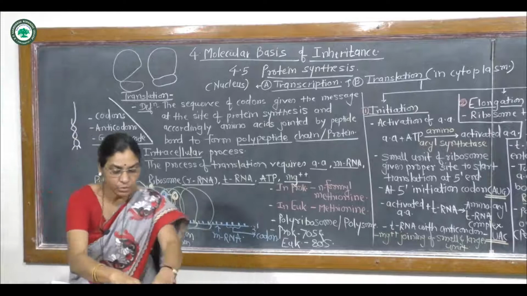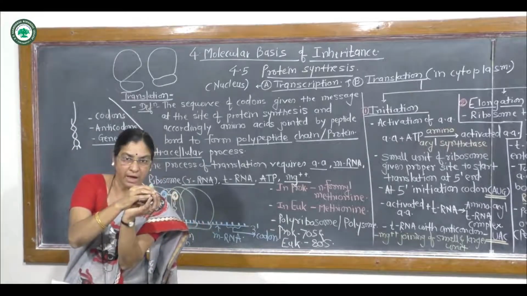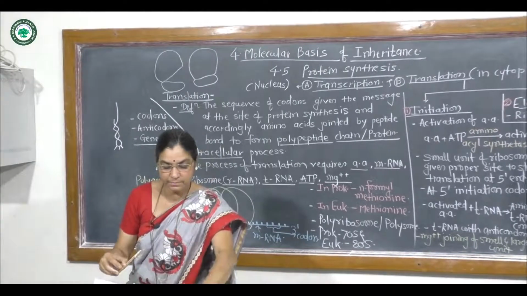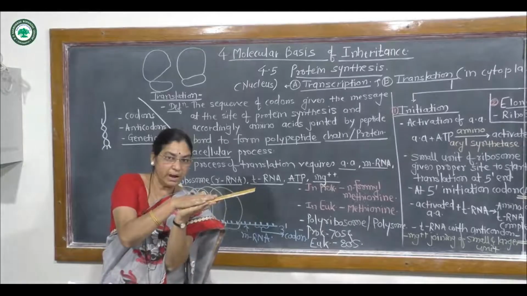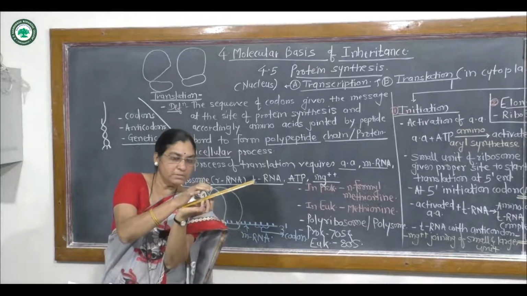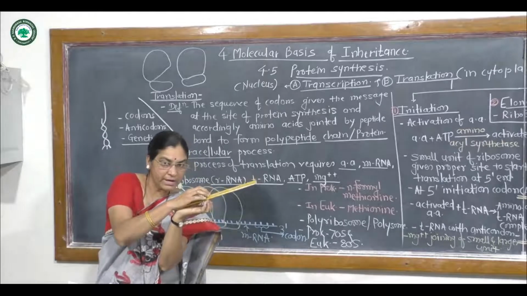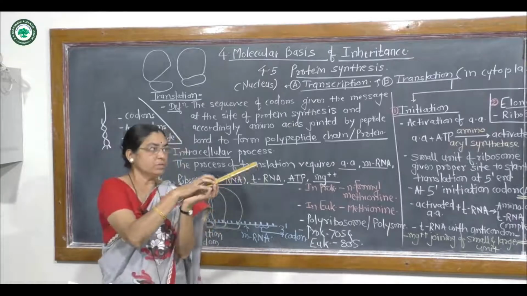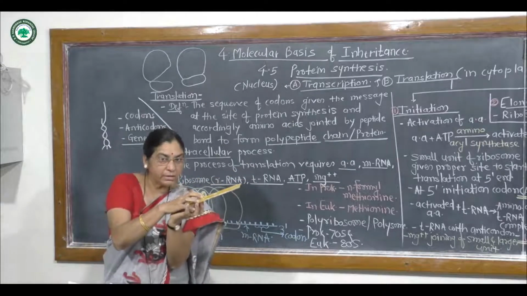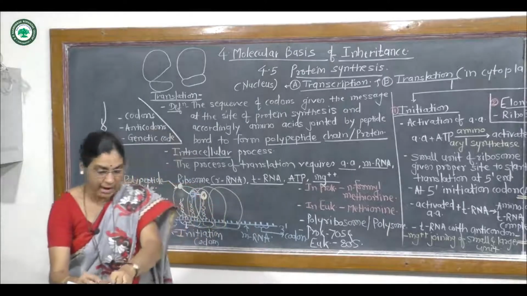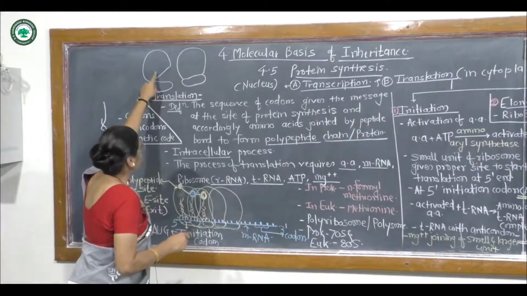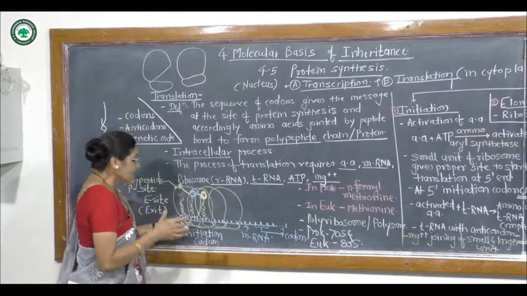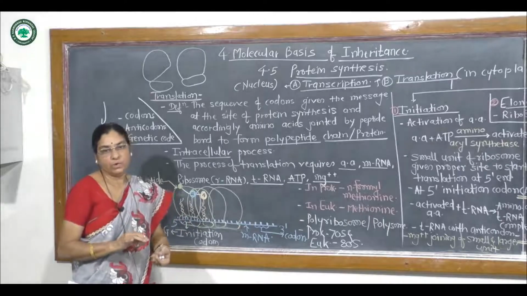That means the 2 units open, suppose this one is the mRNA, so it opens, the mRNA enters through the 5' end, and again both smaller and larger units get joined together. So we can imagine the 2 units slightly dissociate, the mRNA enters, and they again get joined.